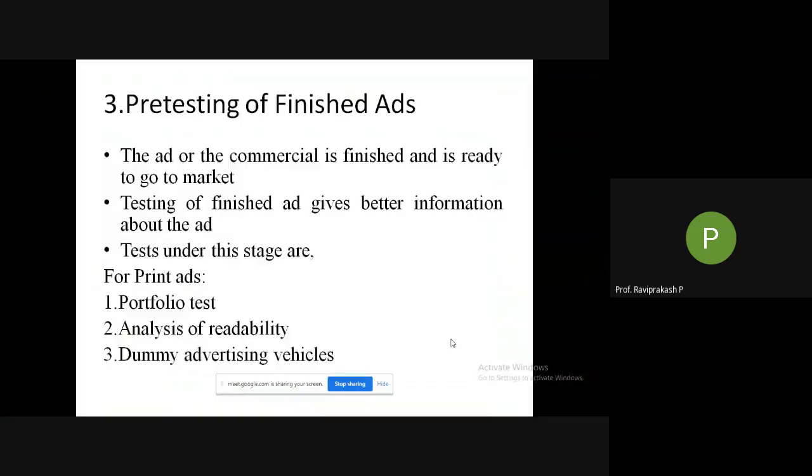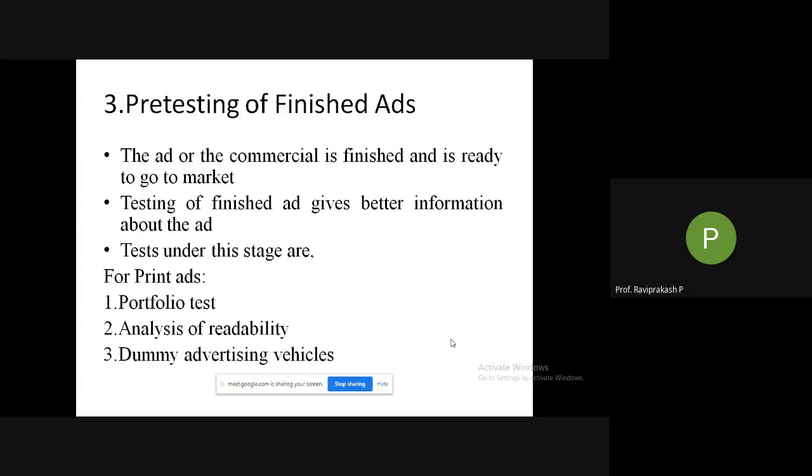Okay, so today we'll be starting with the third point, that is pre-testing of finished ads. If you remember, what we are doing is monitoring and then controlling the ads. There are two kinds of tests: one is pre-test and the other is post-test. Pre-tests are done before you transmit the ad or send it to a newspaper. So this is pre-test, before broadcast.